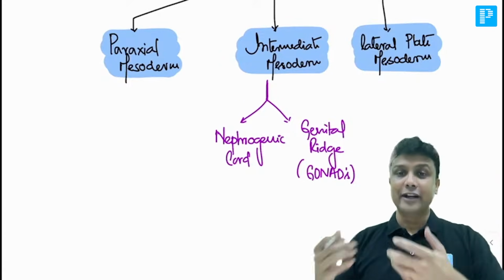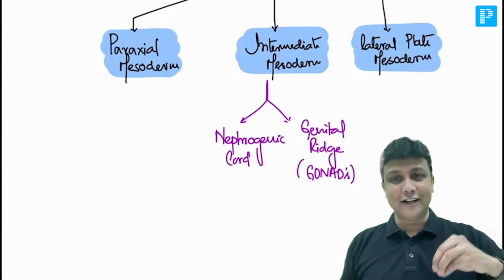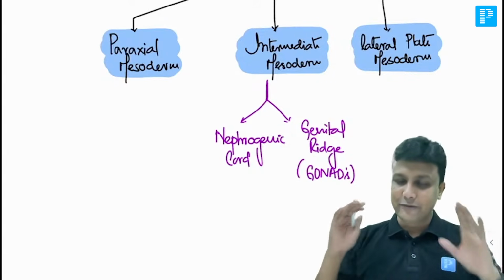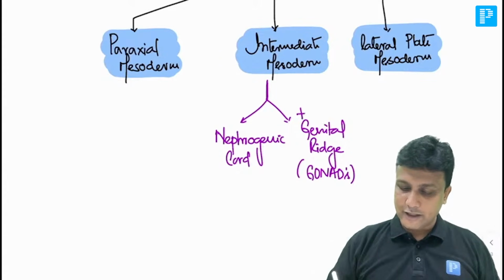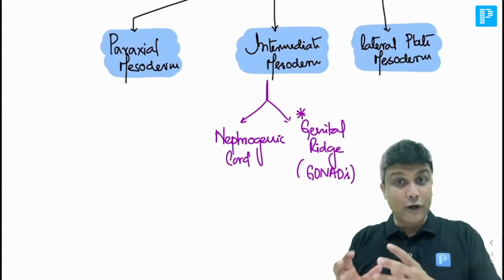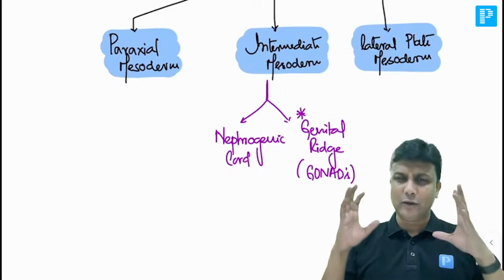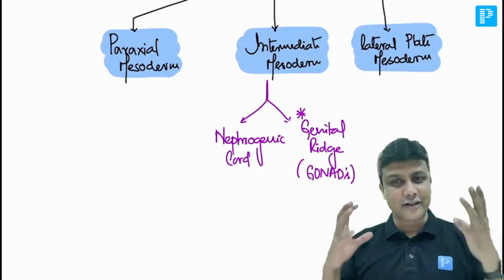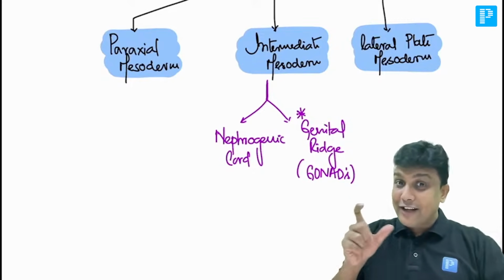When you study Obs and Gynae in your final year, this will come again: where do the male gonads and female gonads form from? So from today, please remember this word: it is genital ridge. So genital ridge is going to form gonads. You can always answer anywhere. Suppose in the viva exam, if they ask you, okay, gonads are derived from where? The answer is genital ridge.